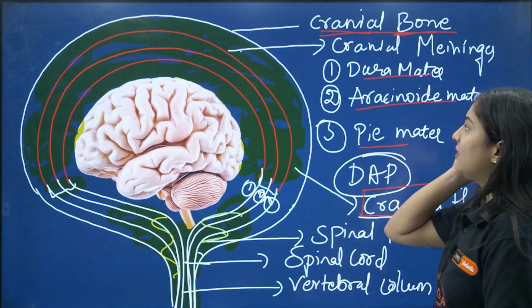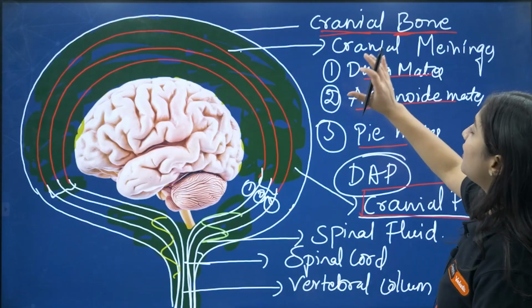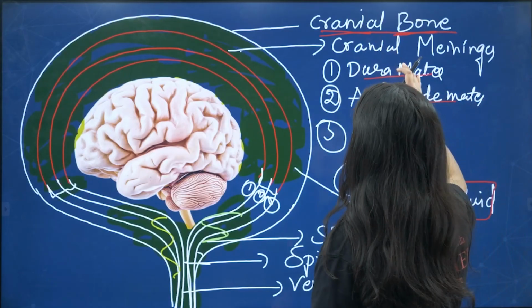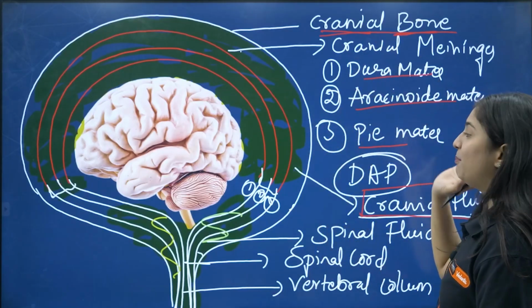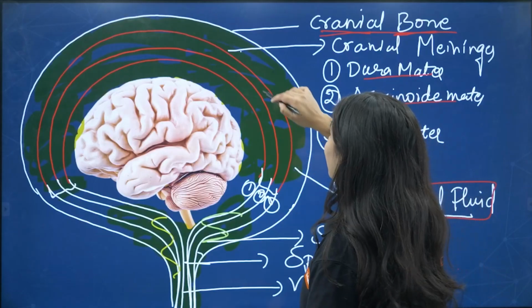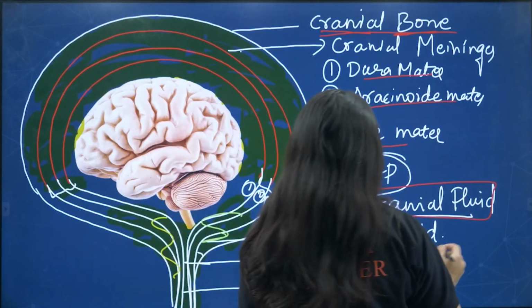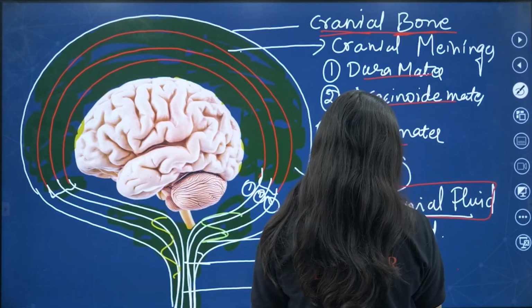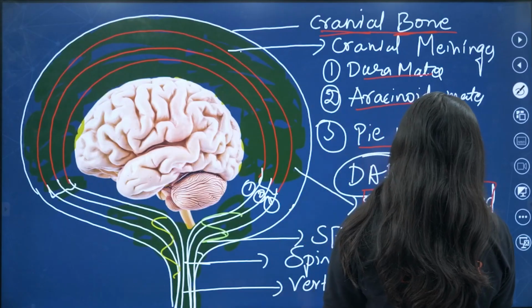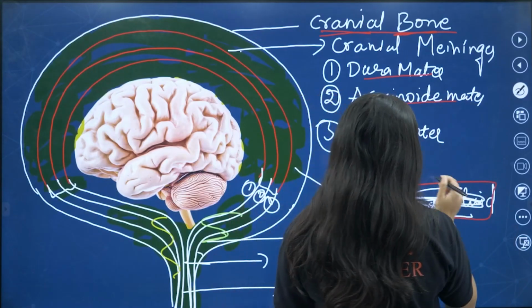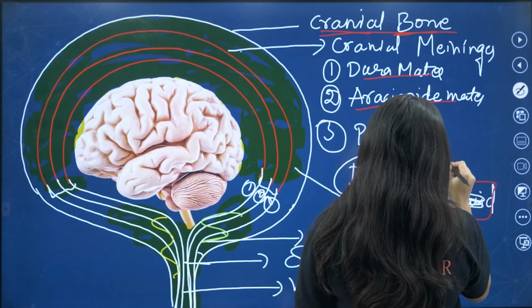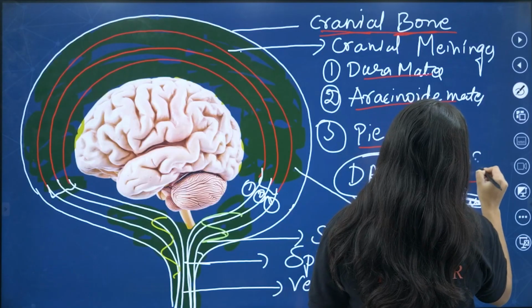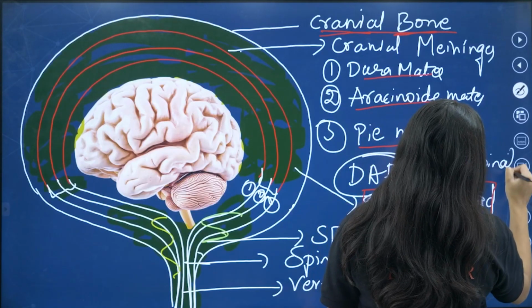So my dear kids, here is a slight change. I told you our cranium is protected with three layers, dura mater, arachnoid mater and pia mater, and it is filled with a fluid we call cerebrospinal fluid.